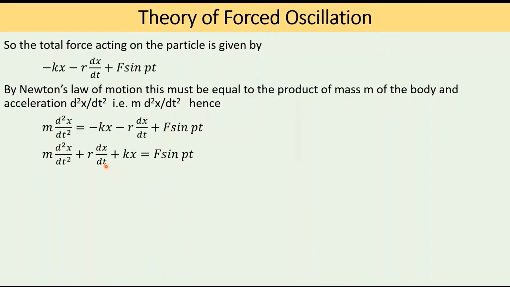Rearranging this, we will get m into d squared x by dt squared plus r into dx by dt plus k into x is equal to F sin pt. Now dividing by m, we will get d squared x by dt squared plus r by m into dx by dt plus k by m into x is equal to F by m sin pt.